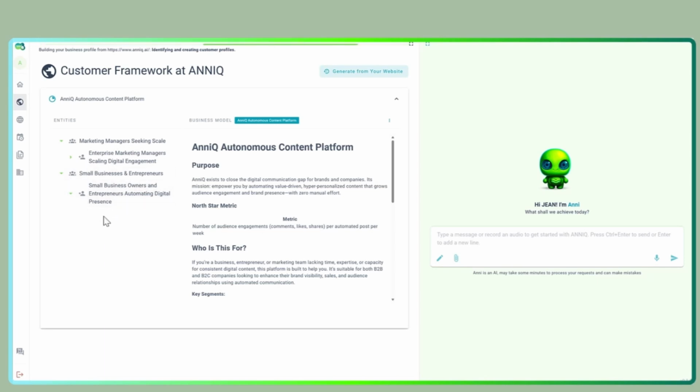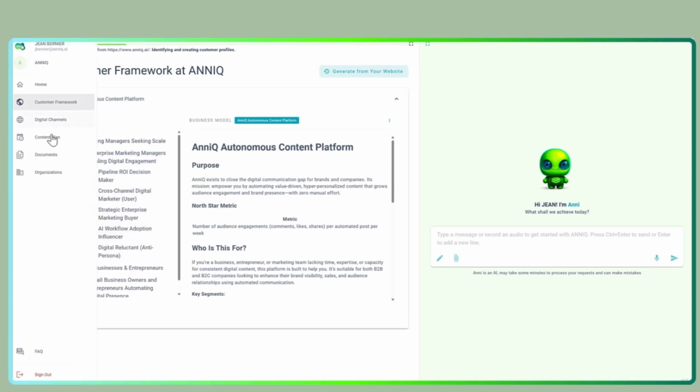But maybe you are thinking, what if I want to add another segment, another ICP, even another business model, because Anni only understands part of my business and I want to complement it, I want to improve it. So that is the next part I want to show to you. I need to wait here to finish the creation of all the entities, and I will show you how you can improve or even create new entities here. So let's wait. We are getting the information.